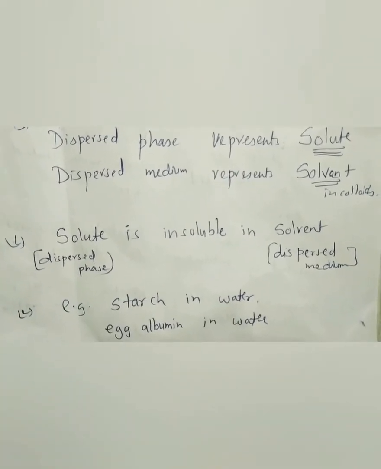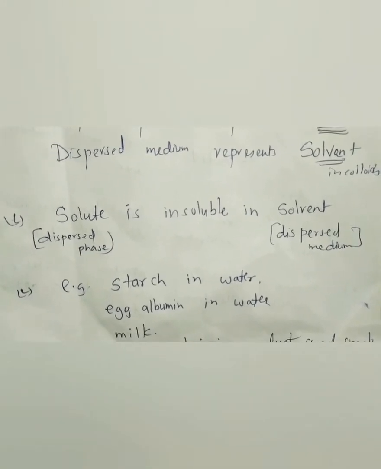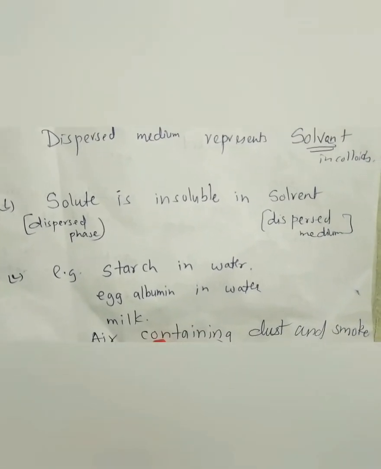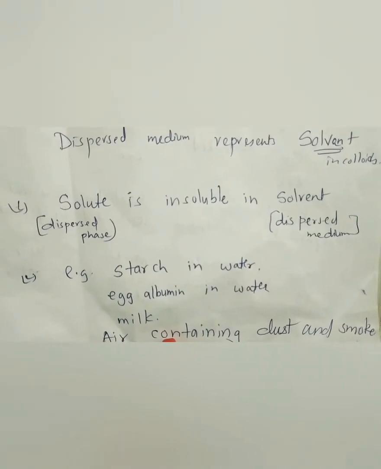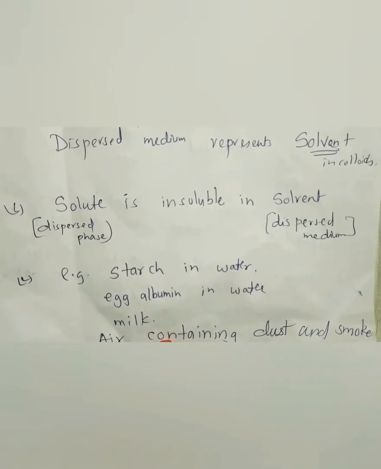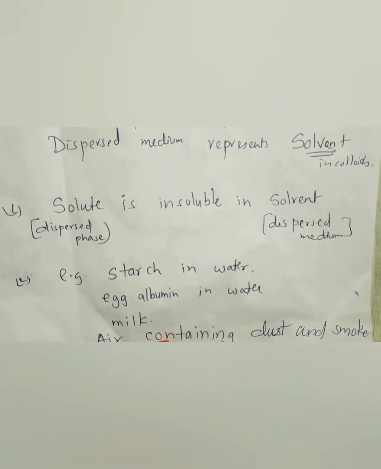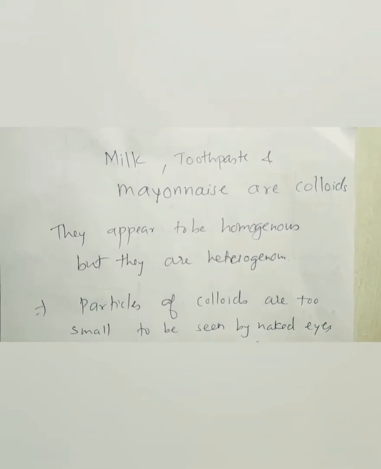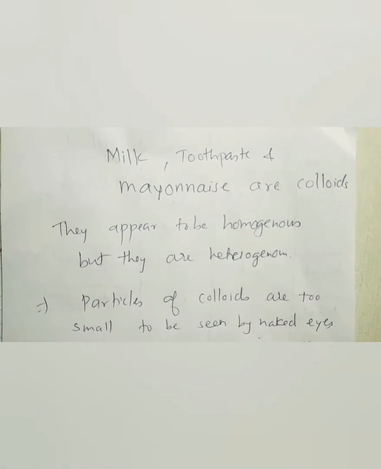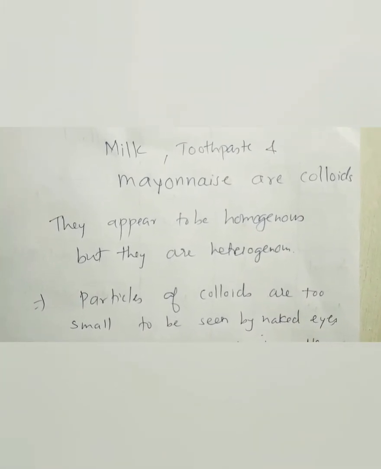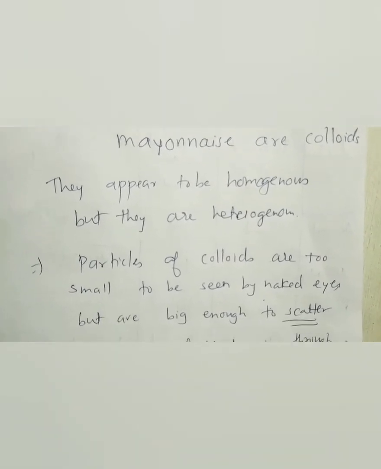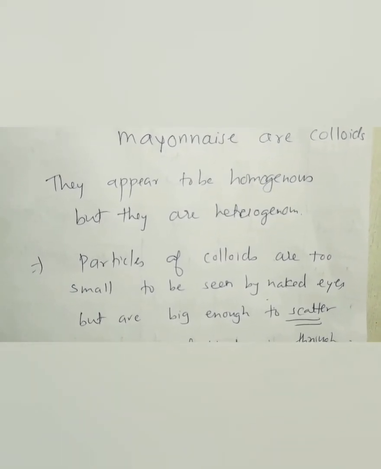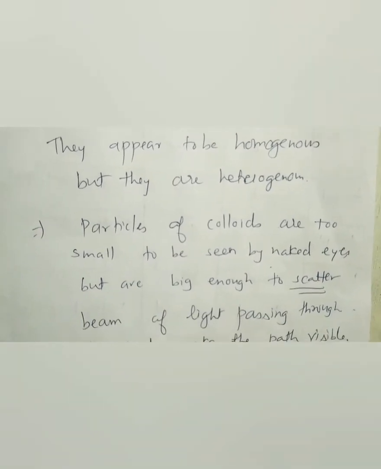Examples: starch in water, egg albumin in water, milk is a colloid, air containing dust and smoke is a colloid. That's why you can see sunlight through your window, because the dust particles act as a colloid in air. Milk, toothpaste, mayonnaise are colloids. They appear to be homogeneous, but they are heterogeneous. Particles of a colloid are too small to see by naked eyes, but are big enough to scatter the beam of light passing through it and make their path visible.